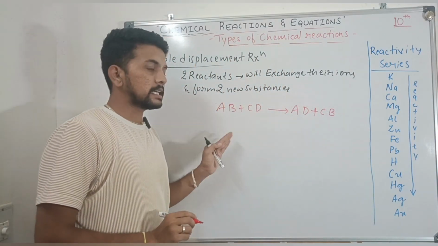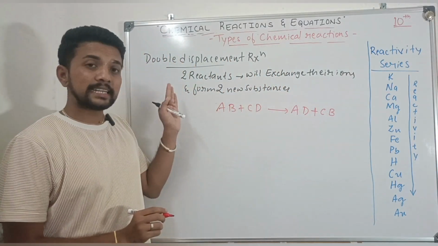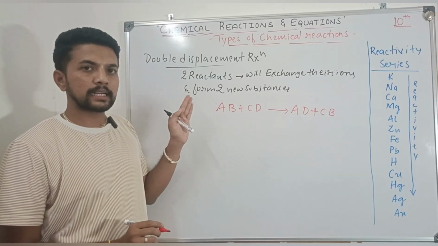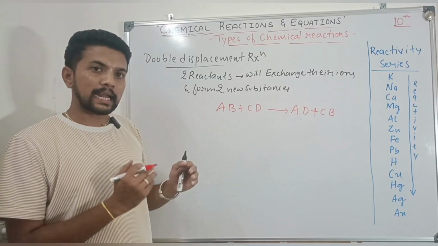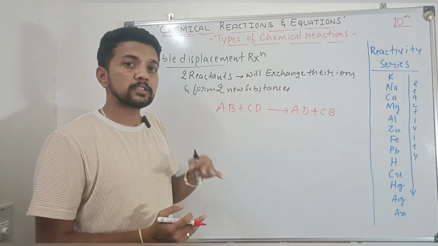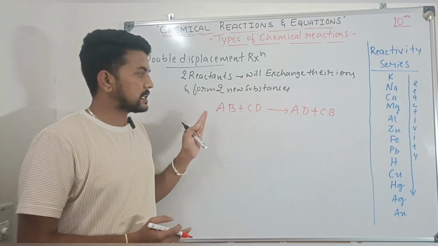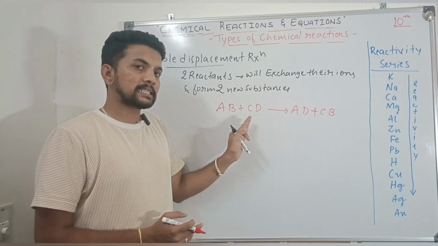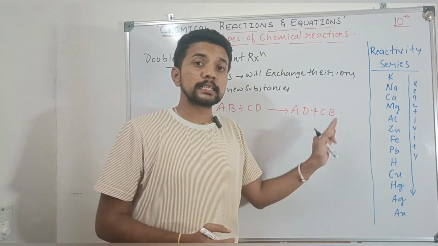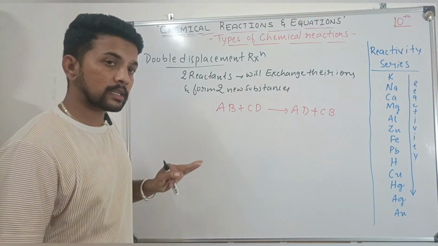So this is a general representation of a double displacement reaction. A double displacement reaction is nothing but two reactants exchanging their ions and producing two new substances. It is generally represented as AB plus CD produces AD plus CB.